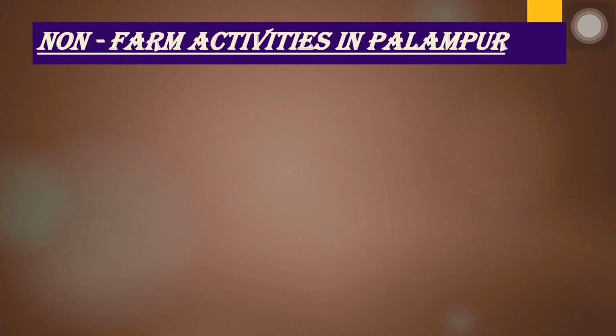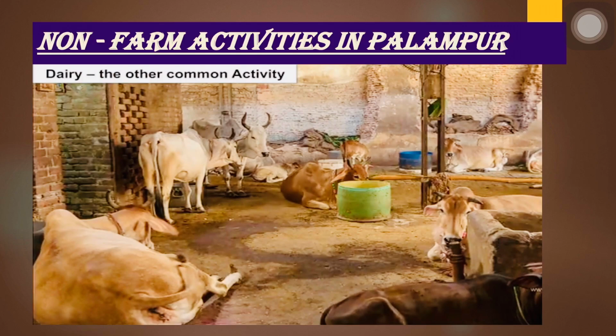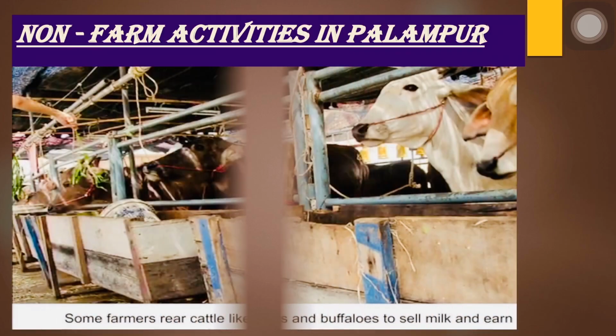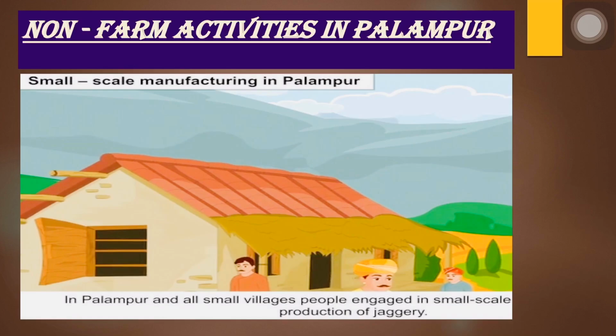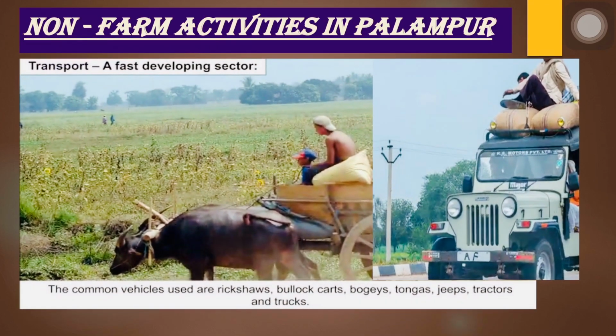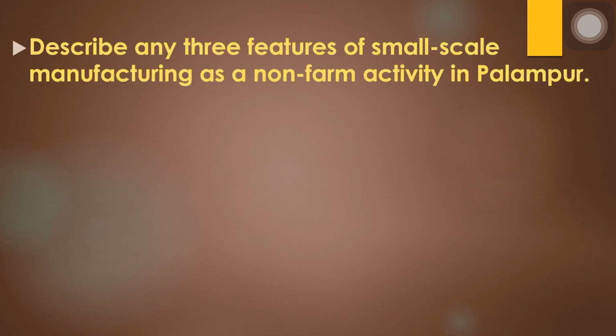Then the topic of non-farm activities in Palampur. So in Palampur, apart from farming, there are various non-farm activities as well, like dairy. Then we have small scale industries, small scale manufacturing, where people are engaged in their own home production, like of jaggery. And then we have seen some more non-farm activities like transport, which is a fast developing sector. So these are the various activities which are being taken apart from farming in the village Palampur.